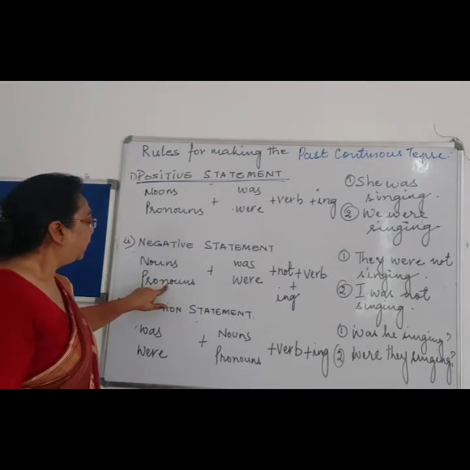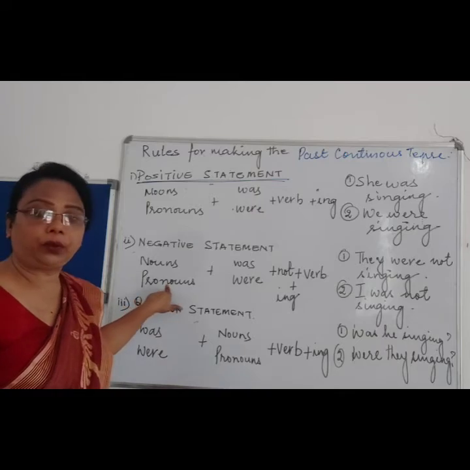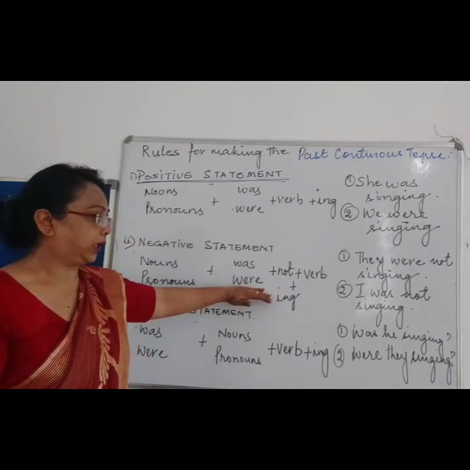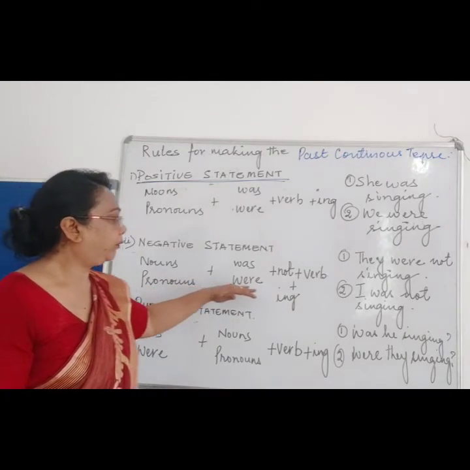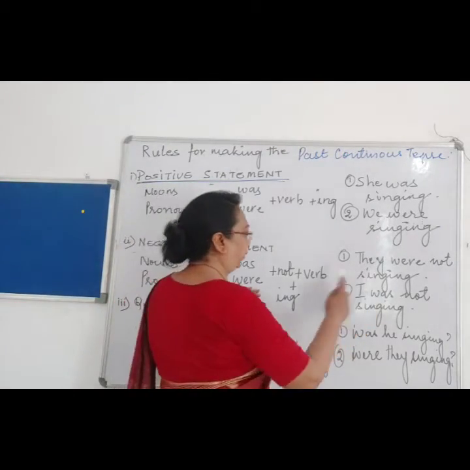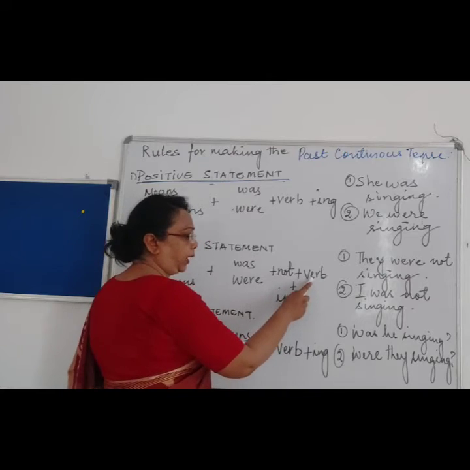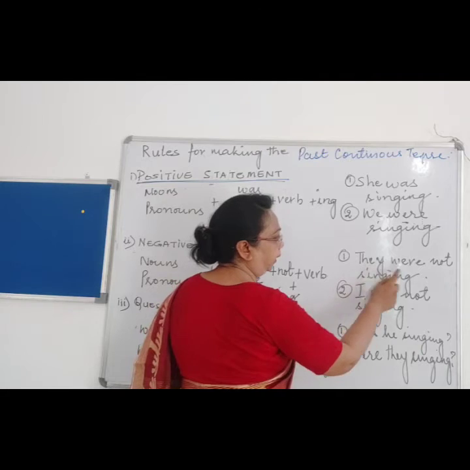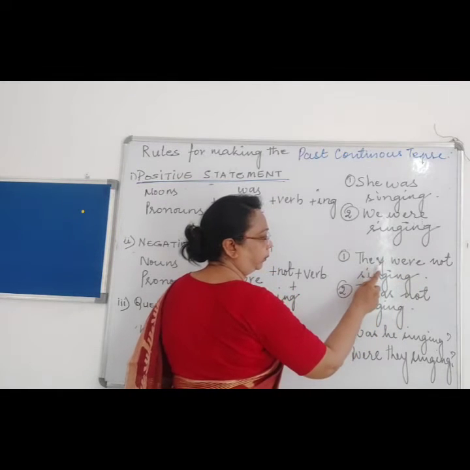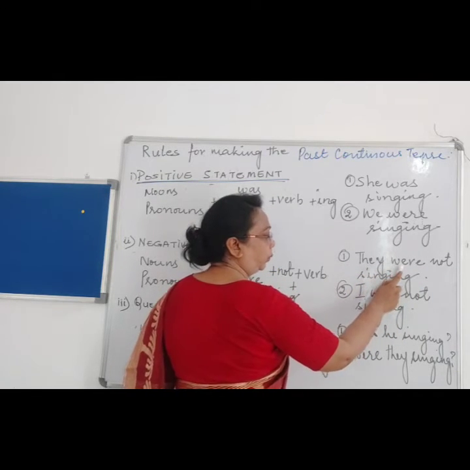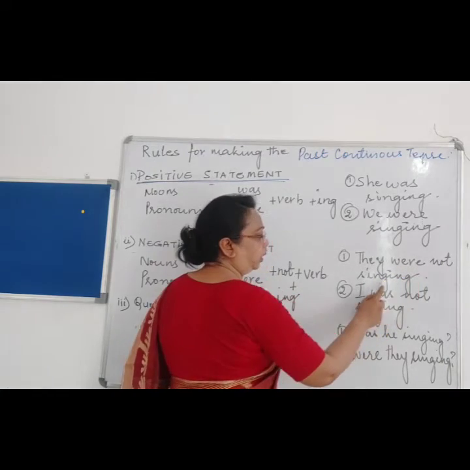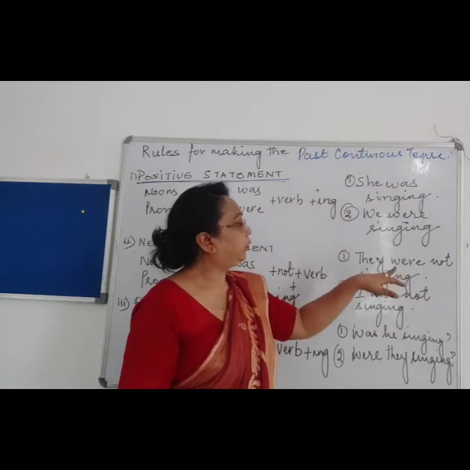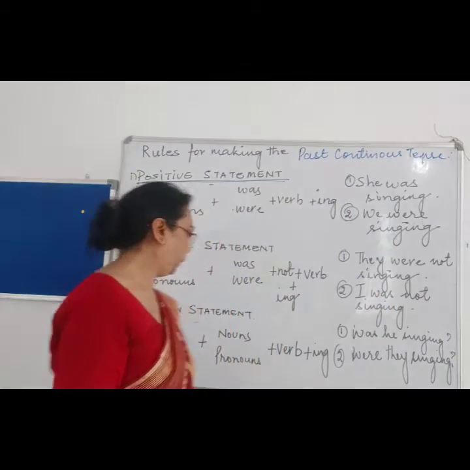Now when this noun or pronoun are in the plural form, we will be adding were, right? To were we will be adding not, then to the verb we will be adding ing. Like over here, they were not singing. They is a plural form of numbers, so we added were and not plus the verb. Since it is past continuous, we will be adding ing.